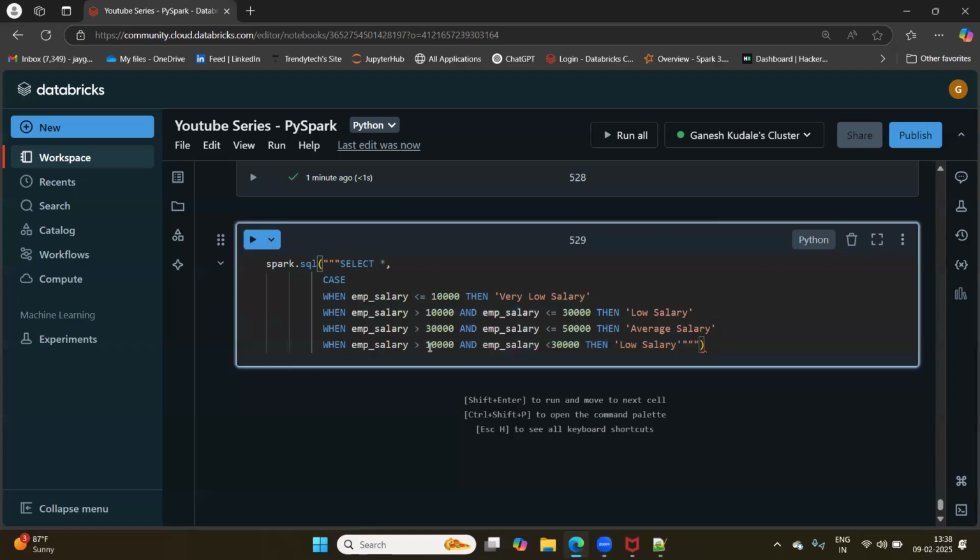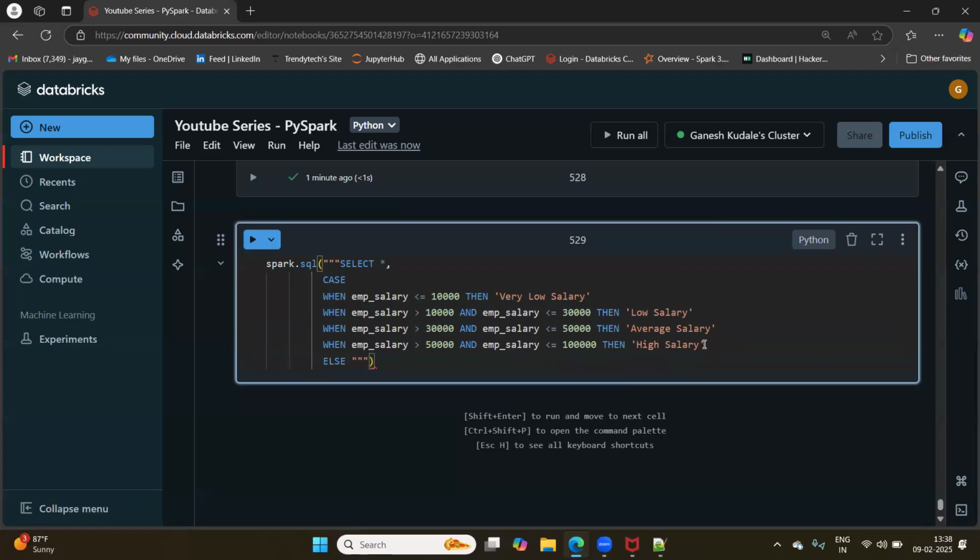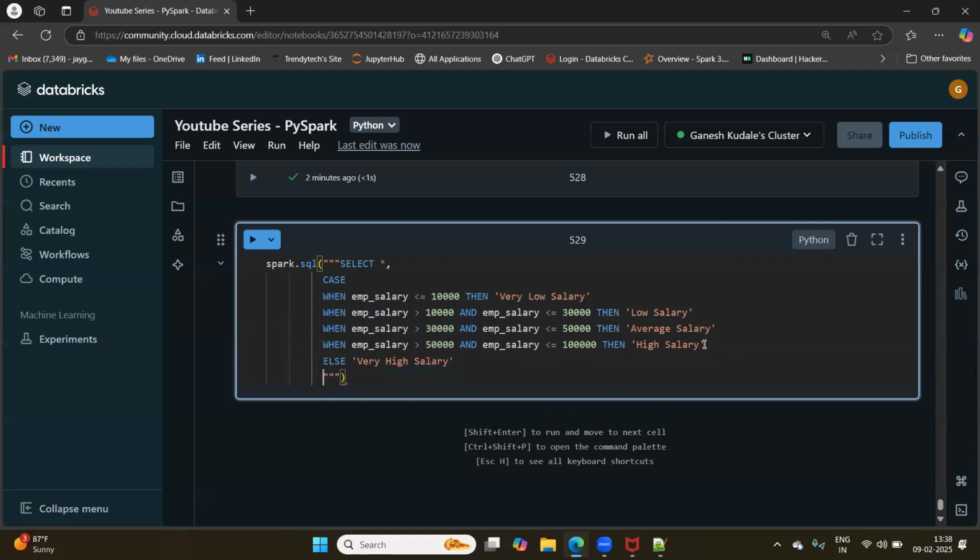What is next? When employee salary is greater than 50,000 and less than or equal to 1 lakh, then high salary, right? Then high salary. Else, what? Very high salary. Else, very high salary. Okay.